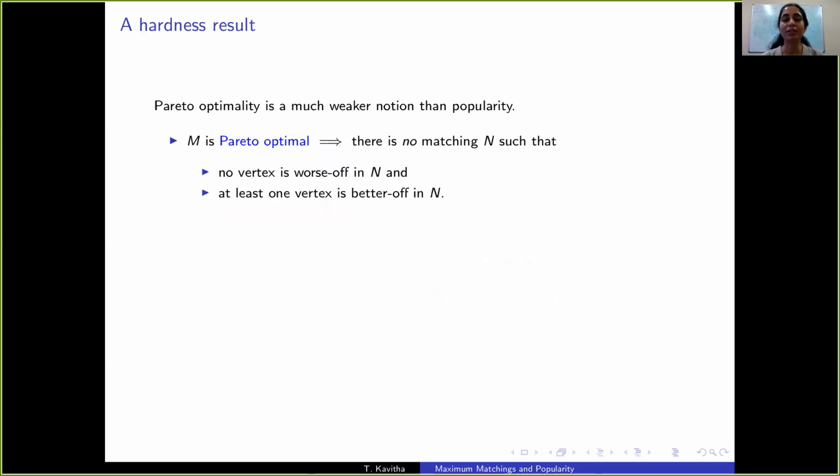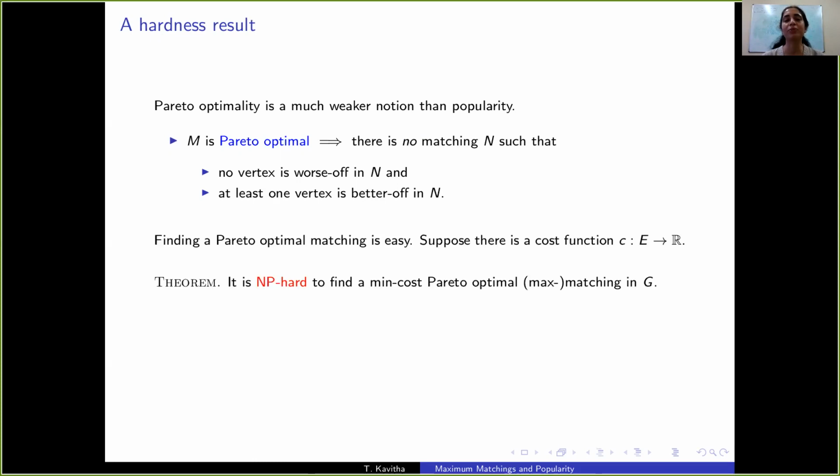We also have a hardness result here on Pareto optimal matchings. A matching is Pareto optimal if there is no matching where no vertex is worse off and at least one vertex is better off. So finding a Pareto optimal matching is easy. Any stable matching is Pareto optimal. So we consider the problem of finding a min cost Pareto optimal matching, and we show that's NP hard. And this hardness also extends to finding a min cost Pareto optimal max matching in a marriage instance.